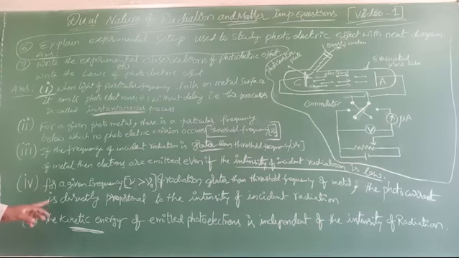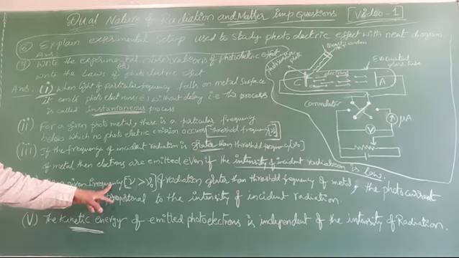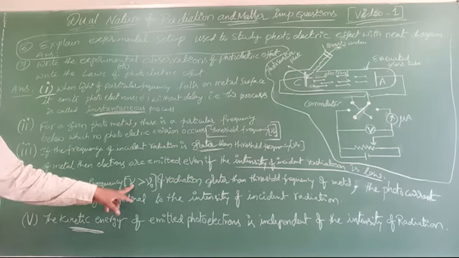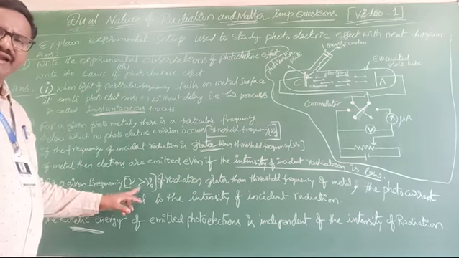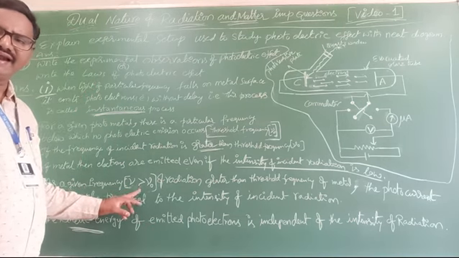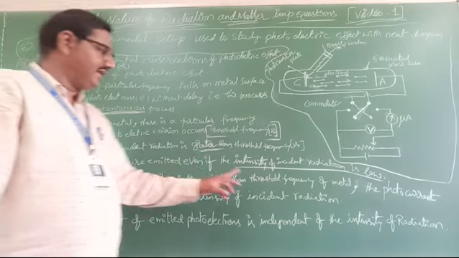Next, for a given frequency, that is nu greater than the threshold frequency nu naught, what can you write?